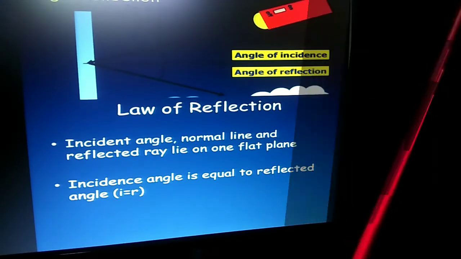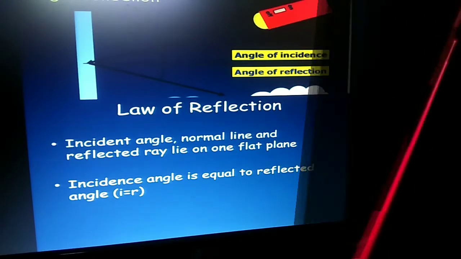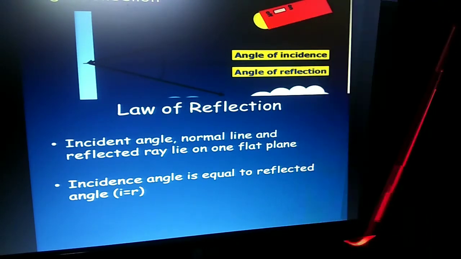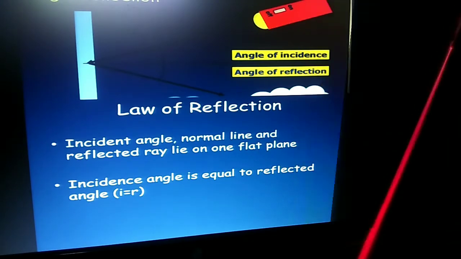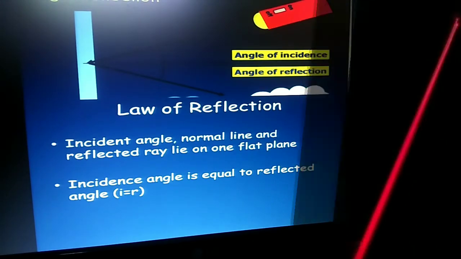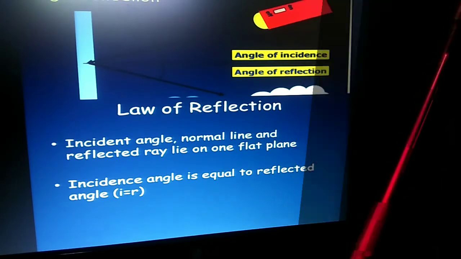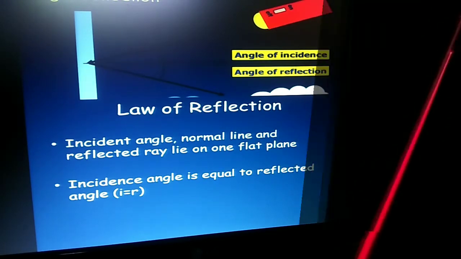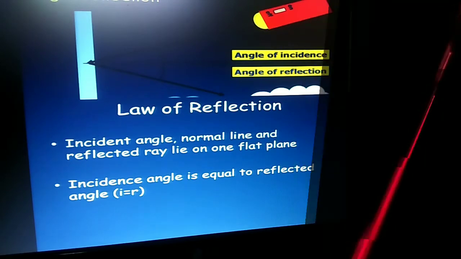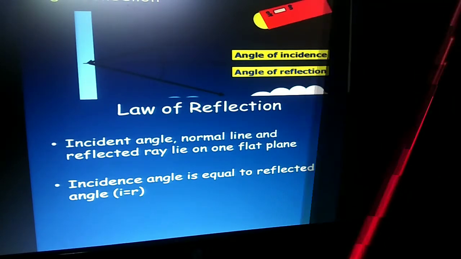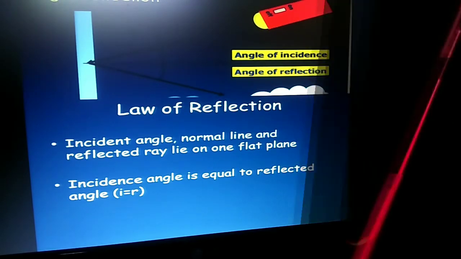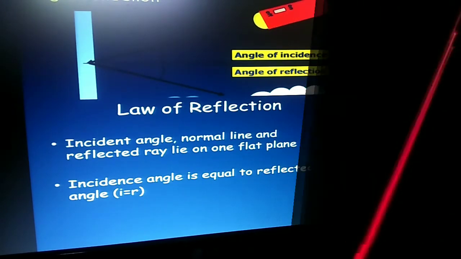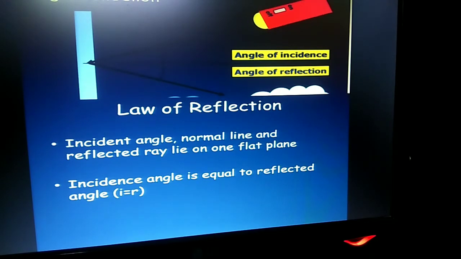Draw a perpendicular to the mirror; that is called the normal. The angle formed between the incident ray and the normal is called the angle of incidence, and the angle formed between the normal and the reflected ray is known as the angle of reflection. Angle of incidence is designated by small i, angle of reflection by small r. Angle i is equal to angle r.